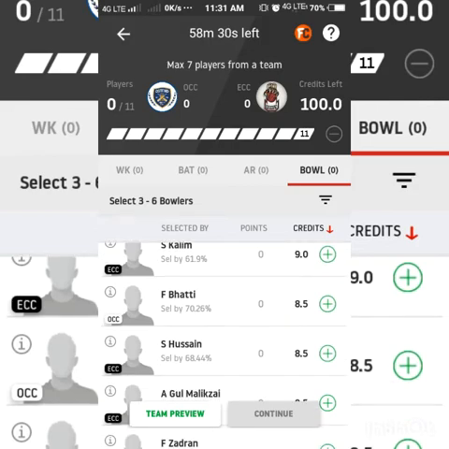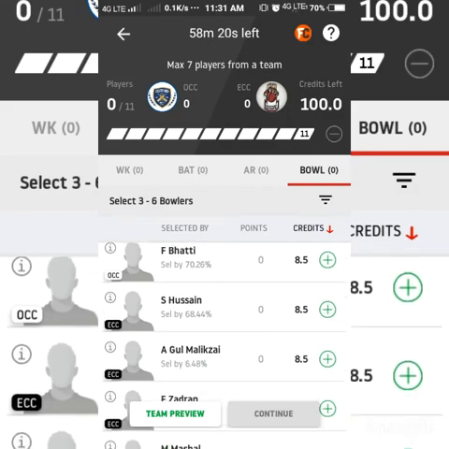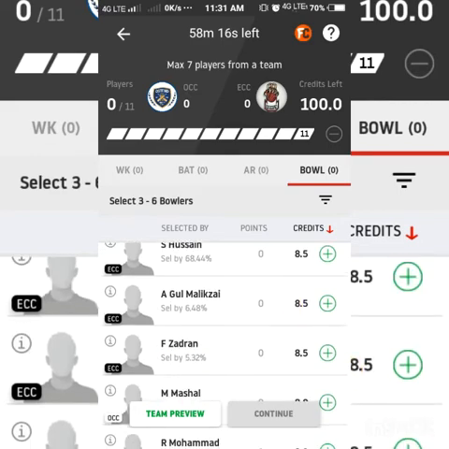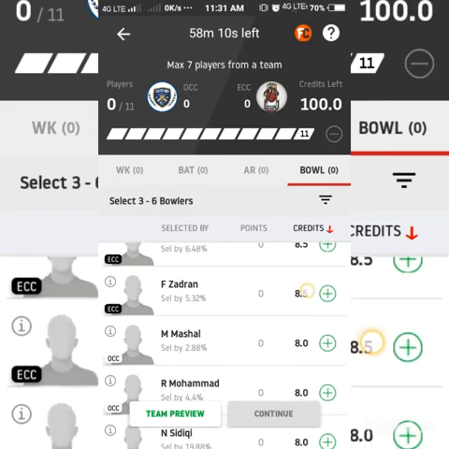S Hussain is also another good player, and he has a very good record in domestic records also, and he can bat also. So his stats are 48 matches, 749 runs, 92 wickets. He is a very important player. A Gul Malkiz, 15 matches, 6 wickets, and F Jardran also has a good record, but I didn't get his stats. If I get his stats, I will inform in my Telegram channel.